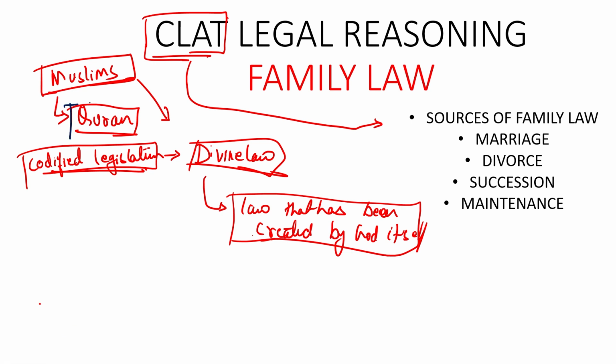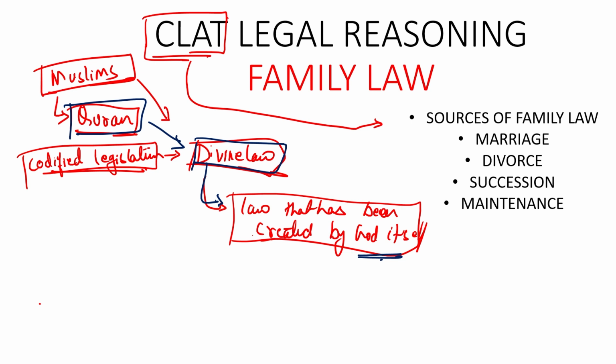And so the Quran becomes an important point, because it is a divine law, suggesting all the laws that have been created by God itself. Whatever has been created by God itself has to be considered a very important point. But the question here arises: how were we able to figure out that these are the laws provided by God, and how did the Quran come into existence? That is something we need to understand.